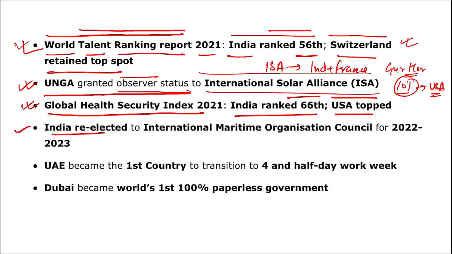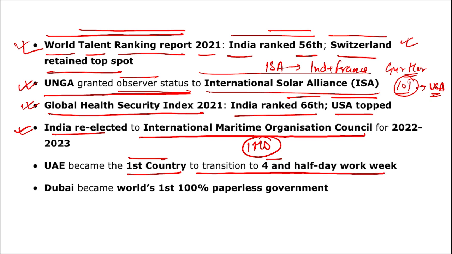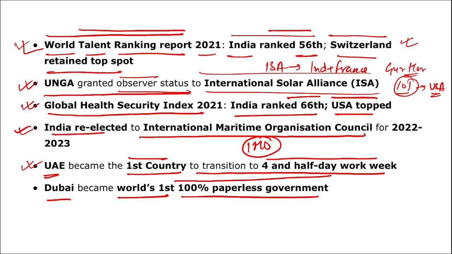Next, India got re-elected to the International Maritime Organization (IMO) Council. So, if asked which country was recently re-elected to IMO for the year 22-23, it is your beloved India. Next, which country became the first country to transition to a 4.5 day work week? It is your United Arab Emirates. Also remember that Dubai became the world's first government with 100% paperless operations. That means they have shifted everything to digital. Everything is online. So Dubai became the world's first to go paperless.